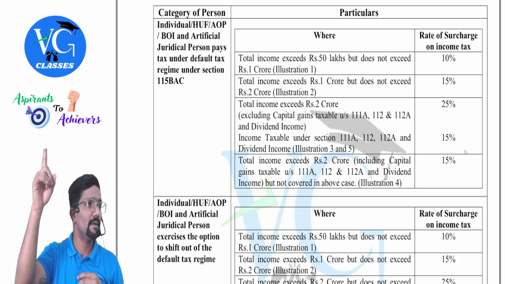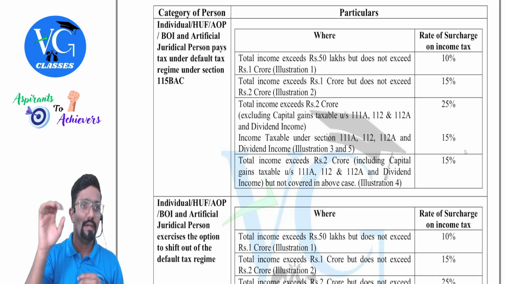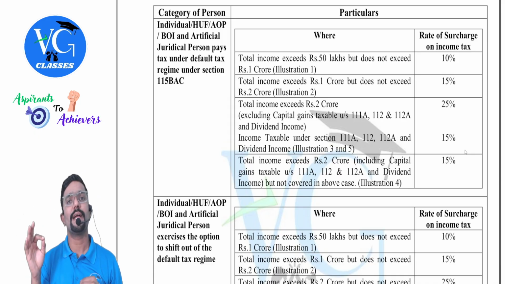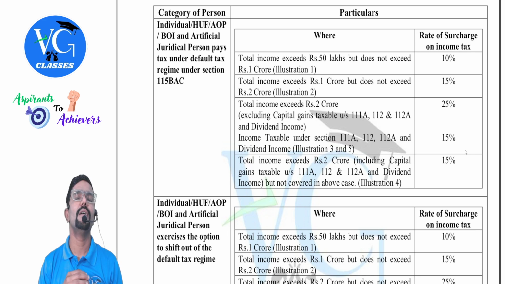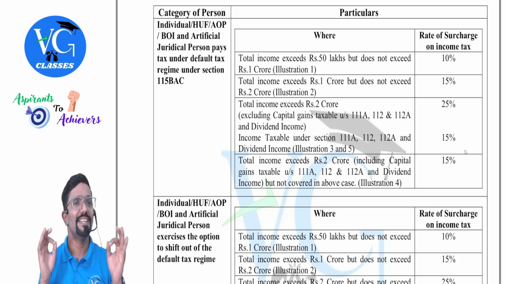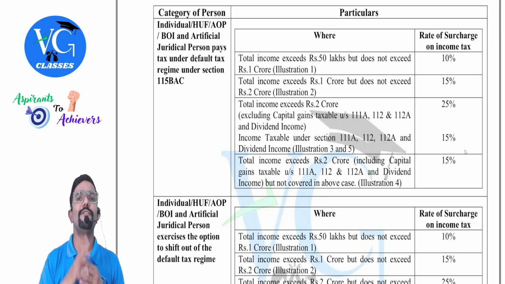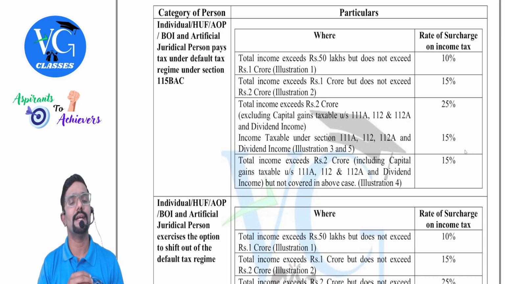Up to 4 lakh, nil. 4 to 8 lakh. 8 to 12 lakh. 12 to 16 lakh. 16 to 20 lakh. 20 to 24 lakh. 24 to 28 lakh. Anything above 24 lakh is 30%. Clear? Yes. Next, under optional scheme: up to 2 lakh 50, 2 lakh 50 to 5 lakh, 5 to 10 lakh, more than 10 lakh.